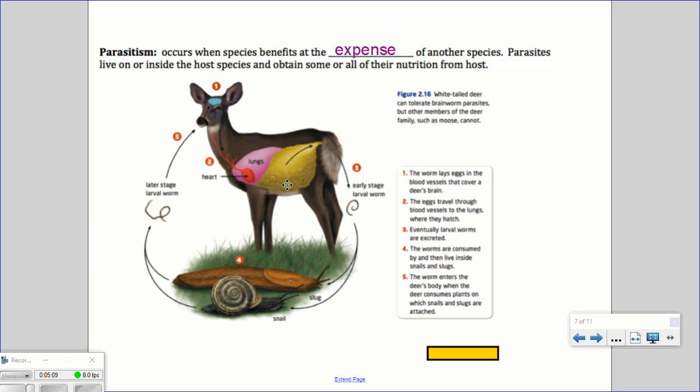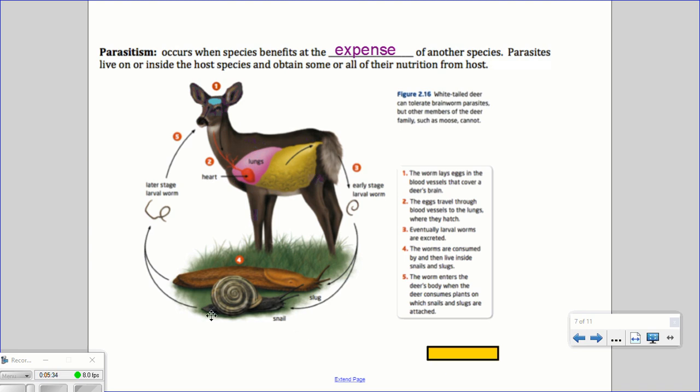This example shows the transmission of brainworm parasites. The worm will lay its egg in the blood vessels that cover the deer's brain. The eggs travel through the blood vessels to the lungs where they hatch. Eventually, those larval worms get excreted.